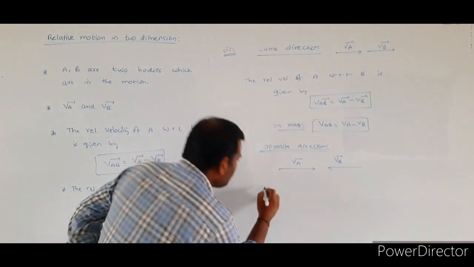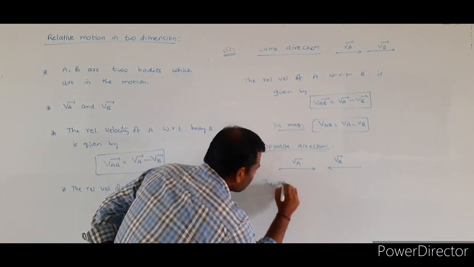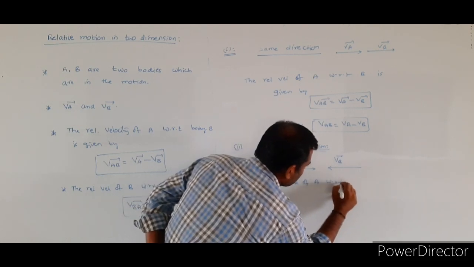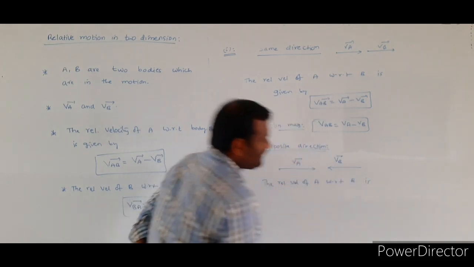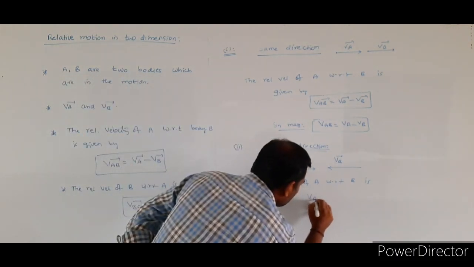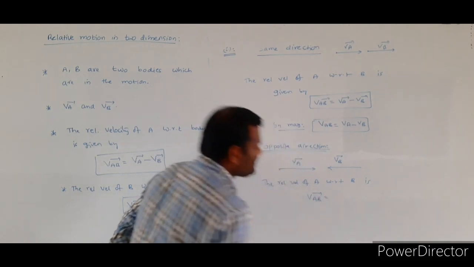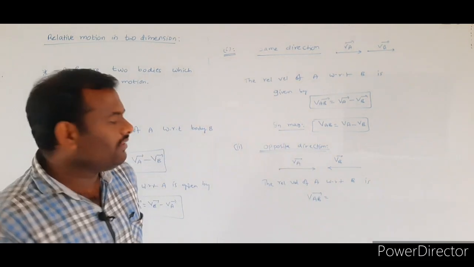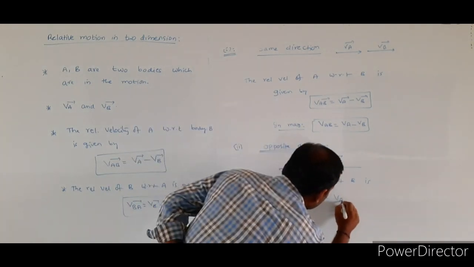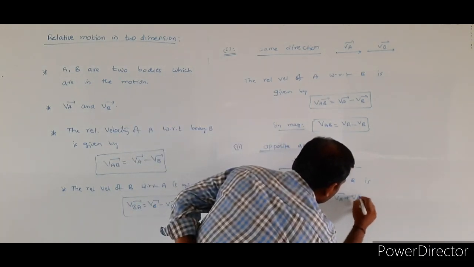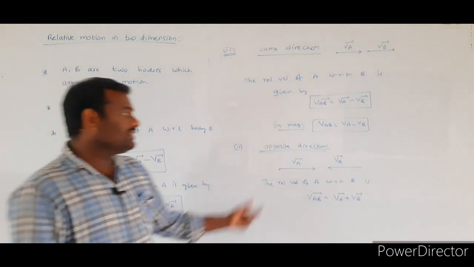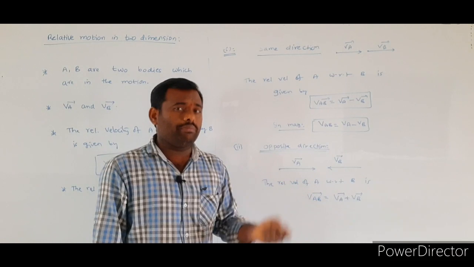In this case, the relative velocity of A with respect to B, the velocity of A with respect to the velocity of B, is equal to VA bar plus VB bar. This is a very important point we have to remember.